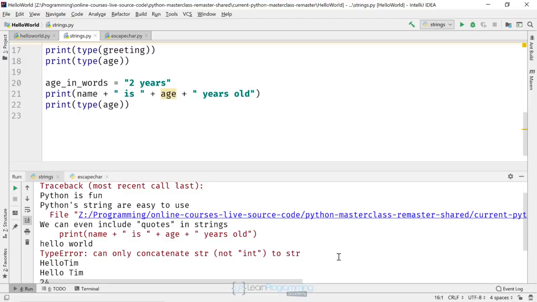Different versions of Python produce slightly different descriptions for that error, by the way. I got the message can only concatenate str, not int, to str, as you can see on the screen there, but your version of Python may have said can't convert int object to str implicitly. Python knows what to do if you use plus with two strings, it concatenates them, or with two numbers, it calculates their sum. However, it's got no idea what you intend if you try to add a string and a number. Some languages, such as Java, will automatically convert the number to a string and concatenate, but Python doesn't do this, hence the type error.